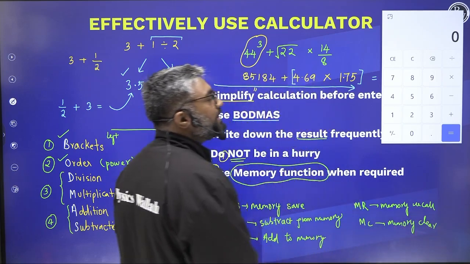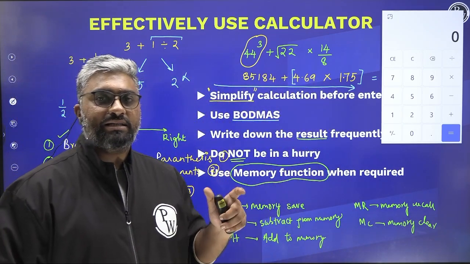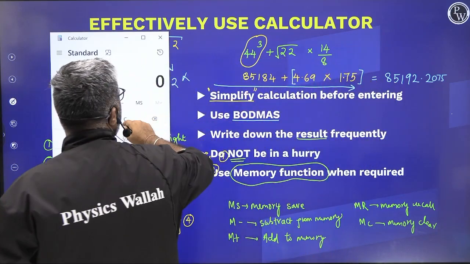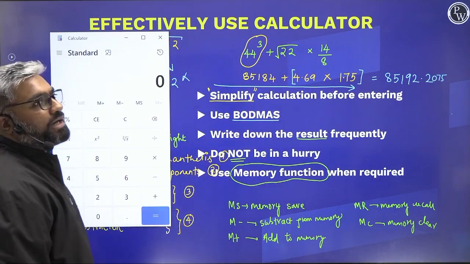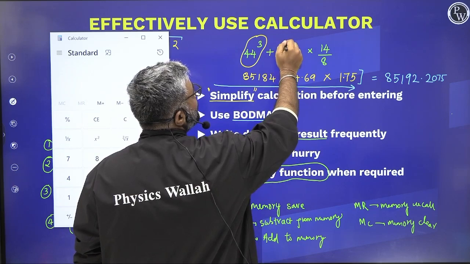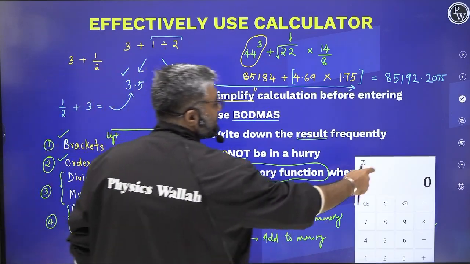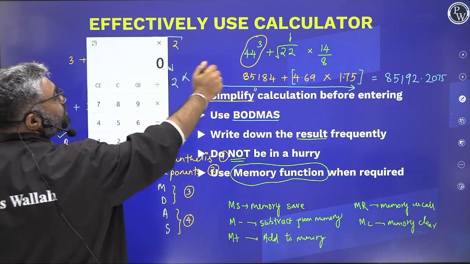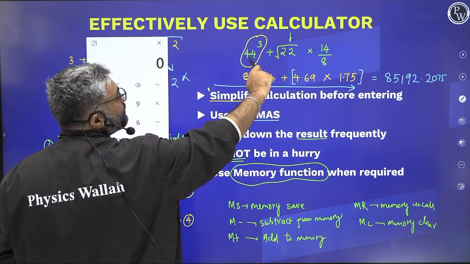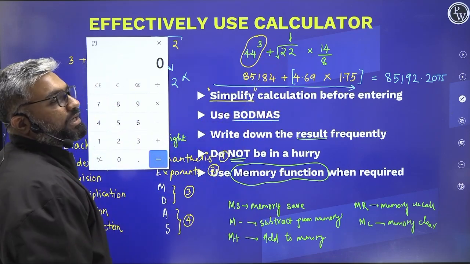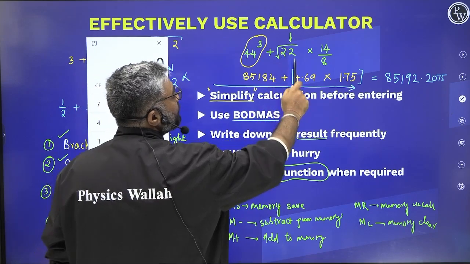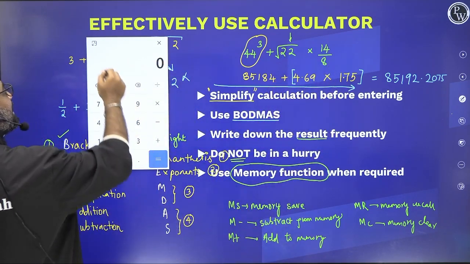Okay, here you need to understand कि आप बहुत ज़्यादा variable save नहीं कर सकते. There's only one value that you can save in the memory function, right? So how are you supposed to use it? मैंने पहले I applied board mass and I split this, right? So what am I supposed to do? I'm supposed to first deal with this part. So what was I saying? Yeah. So I'm supposed to do what first? I'm supposed to first deal with the root. Yes. Then the cube. So I'm not going to do this right now. 44 cube मैं बाद में भी कर लूँगा, right? So I'm not going to do that right now. I'm going to deal with this 22 का square root first, and then multiply it with 14 and divide it by 8, right?